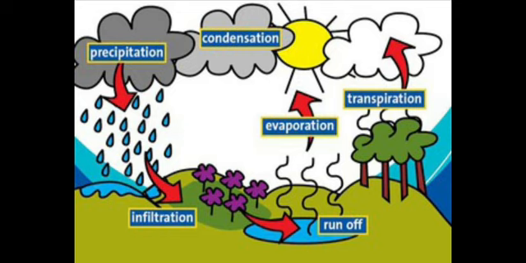So, once the rain falls, some of this water is absorbed by the soil and penetrates into the underground water table, thereby increasing its level. Okay, so again the cycle continues with the evaporation and transpiration.